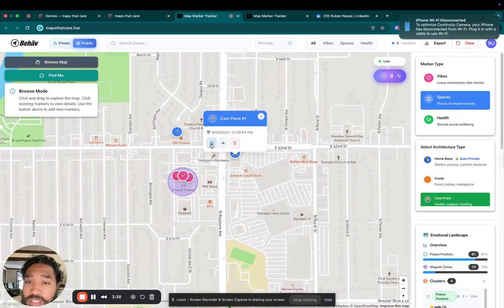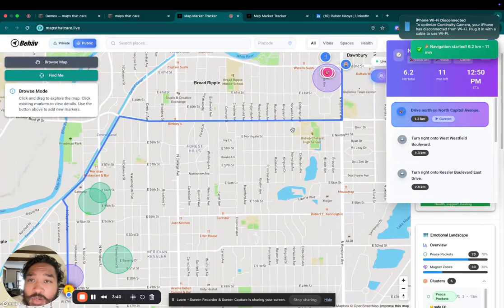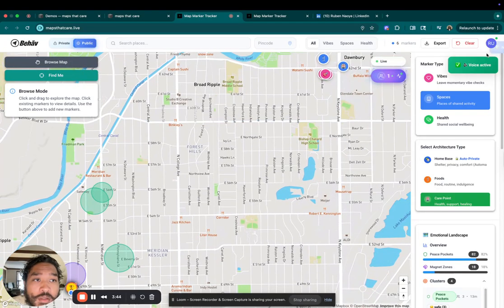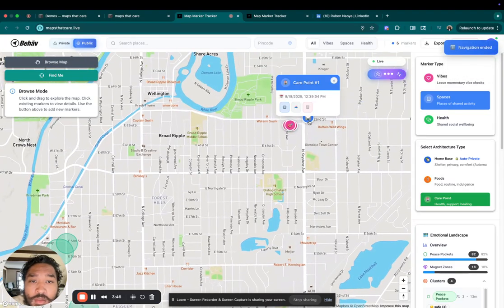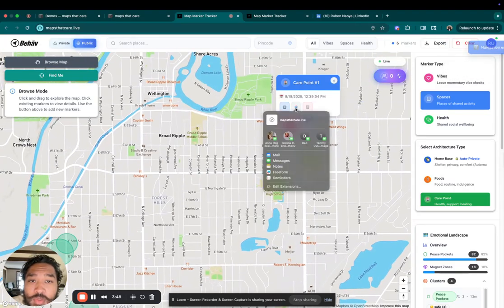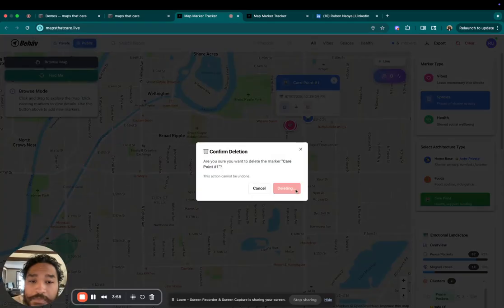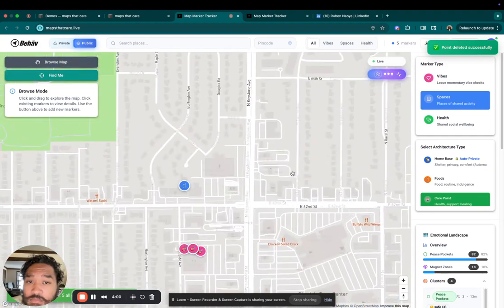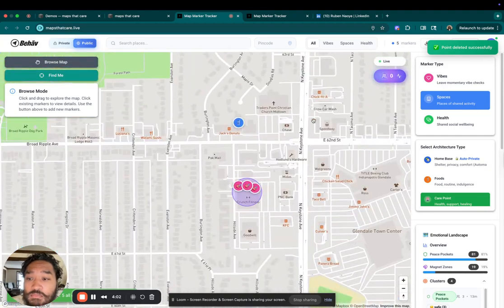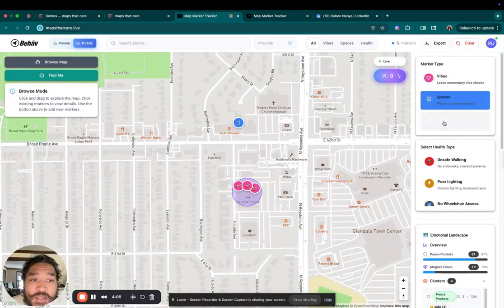You can always navigate to it from wherever you are. You also have the ability to share it with your friends, right? Or you could delete it. Okay. And then it's gone. Perfect. Yeah, pretty simple.